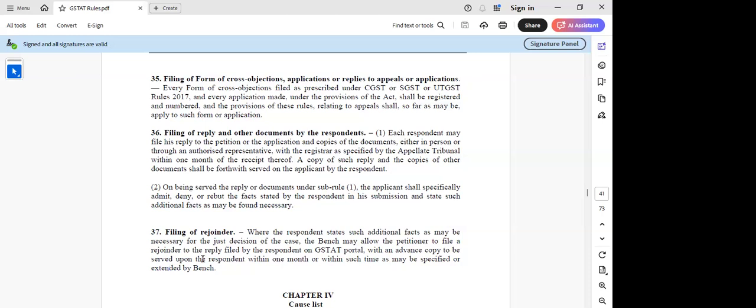But here they are just trying to say that where the respondent says such additional facts as may be necessary for the just decision of the case, the bench may allow the applicant to file a rejoinder to the reply filed by the respondent on the GSTAT portal. So I think even it will be online only.